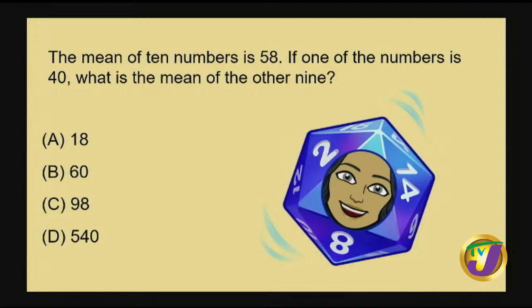Well, we know C and D are out, because if the mean is 58, how could we get 98 for the mean of the other 9? 98 is out, because the mean of the other 9 could not be 98. So what does the mean tell us again?